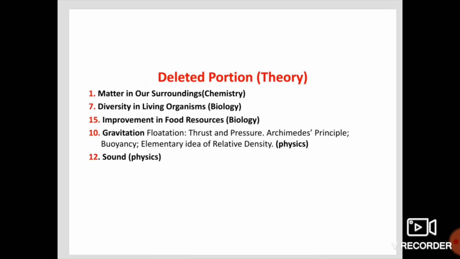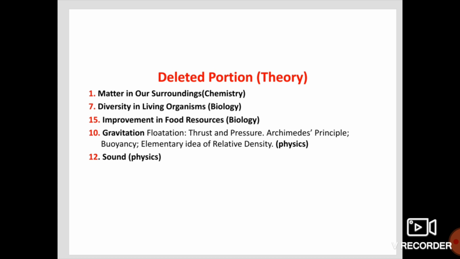Next we will see the deleted science syllabus, just for a glance. The deleted portion: your first chapter, matter in our surroundings, is deleted. Then the 7th chapter, diversity in living organisms, is deleted. Then the 15th chapter, improvement in food resources, is also deleted.